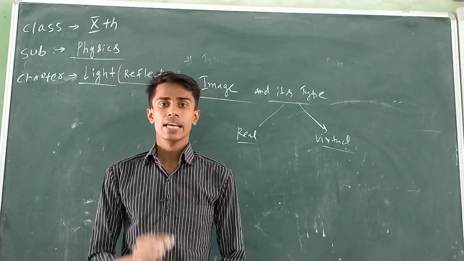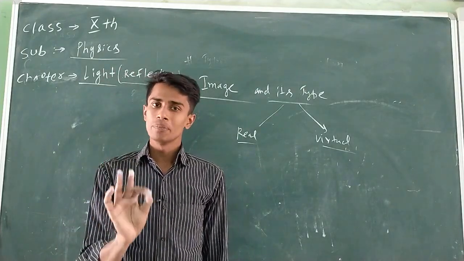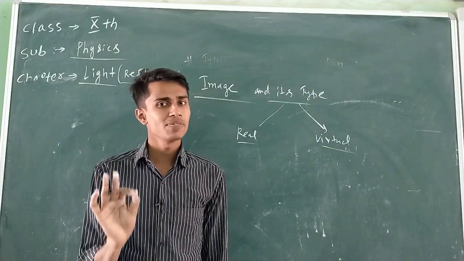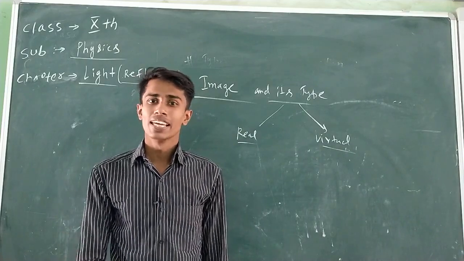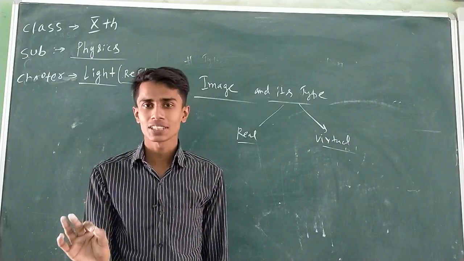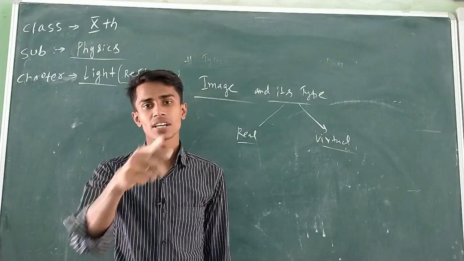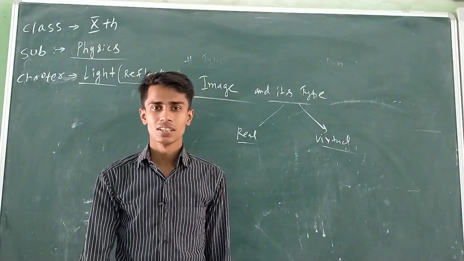What is the meaning of real image? If two reflected light rays meet actually in front of the mirror, the image will be real. What is the meaning of virtual image? If two reflected light rays do not meet actually, but they appear to meet behind the mirror, the image will be virtual. Yes or not?